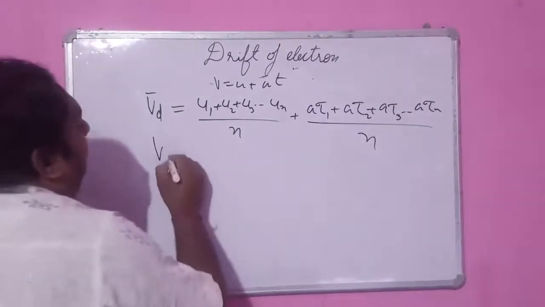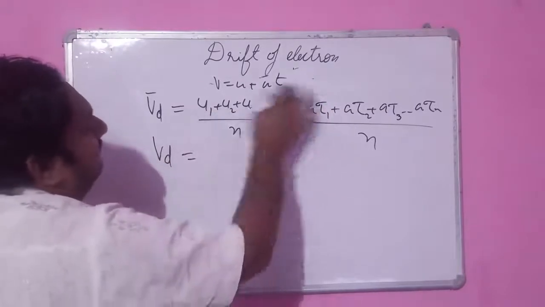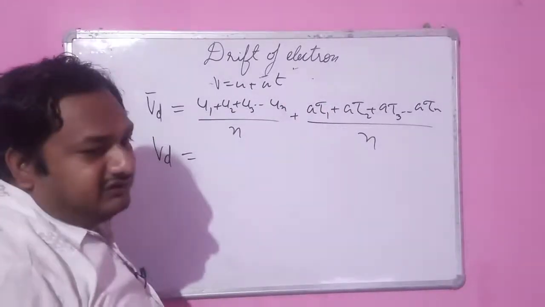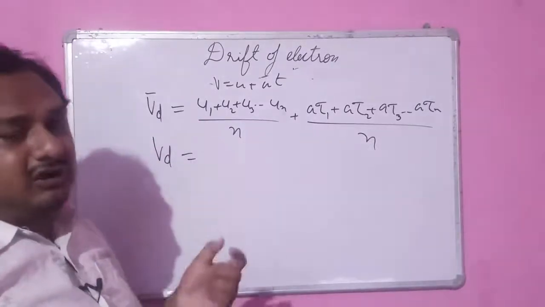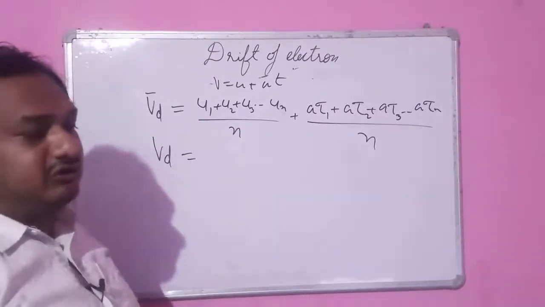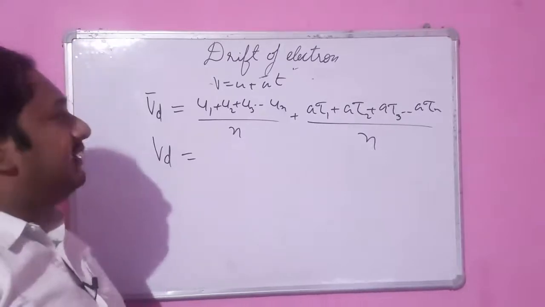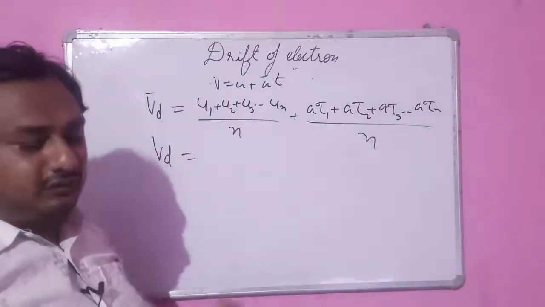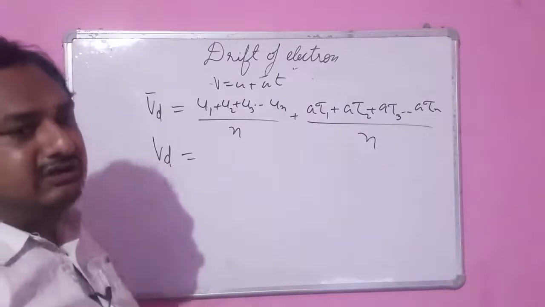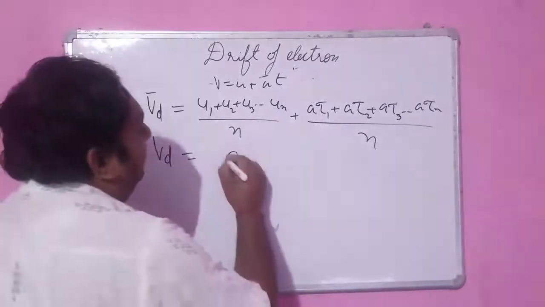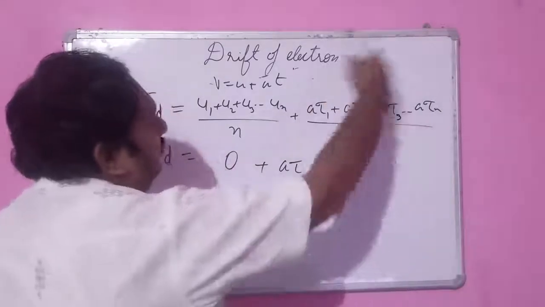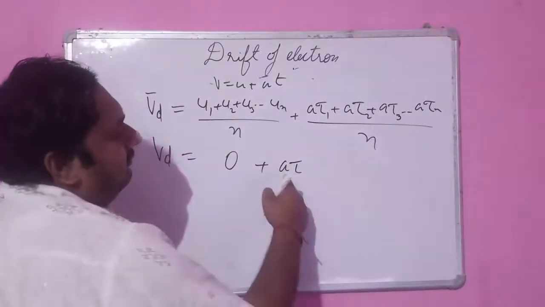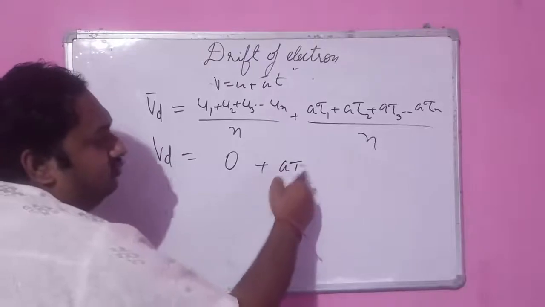Now from our discussion, we know that the average thermal velocity is 0. Why is it 0? Because the motion of the electrons is random. So we can say that for a particular cross-section area, the thermal velocity is 0, so we can neglect it. Now here the a tau term, this whole thing is the average, so it will be a into tau.